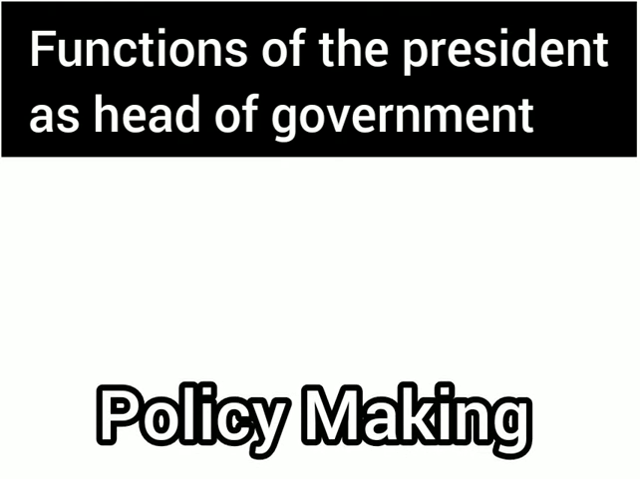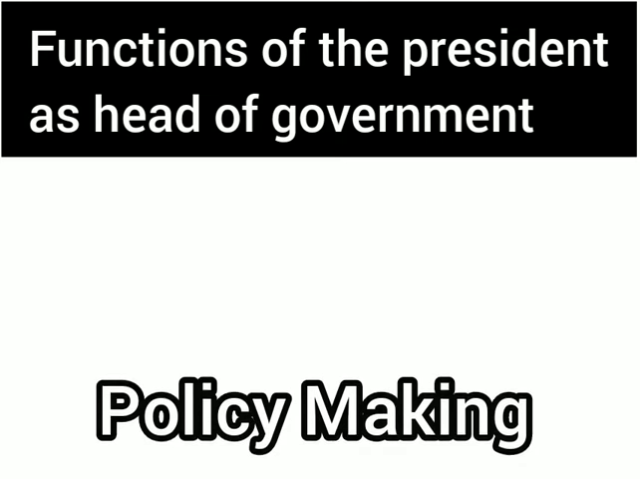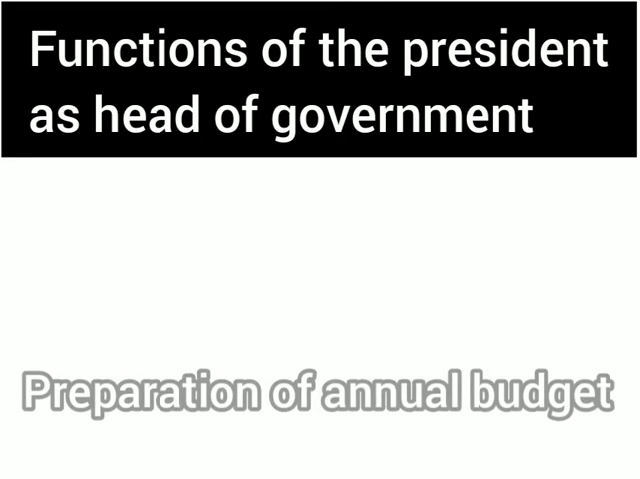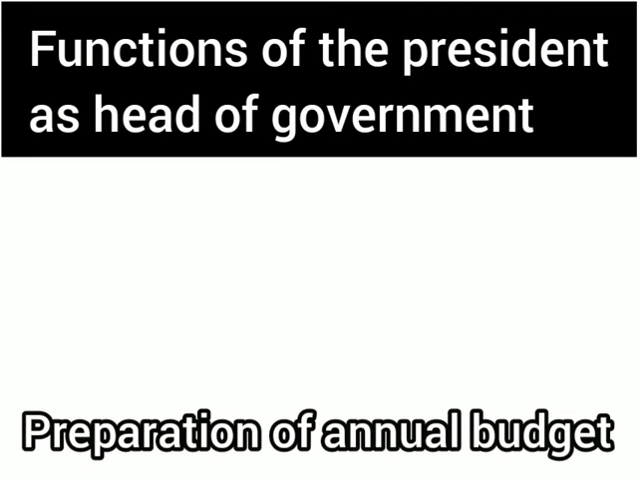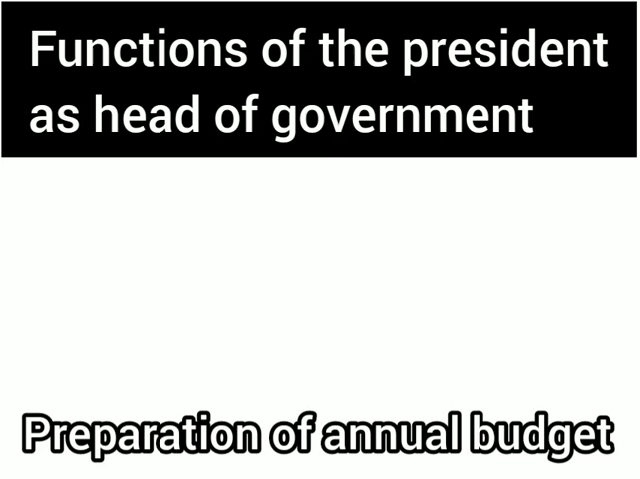The fourth point is policy making. The head of government initiates the formulation of policies in the country. The fifth point is the preparation of annual budgets. The head of government prepares the annual budget while the National Assembly deliberates and approves the budget. Now, when we talk about annual budget, what does it mean? When you say annual, it means yearly. So this aspect talks about the approval of yearly budget by the government.